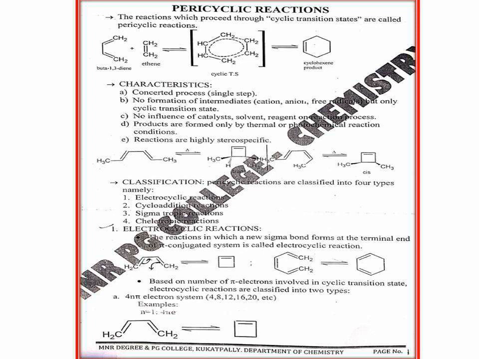Similarly, if you consider 1,3,5-hexatriene, which gives the cyclohexadiene ring, that belongs to the 4n+2 pi electron type, because we have 6 pi electrons in the open chain.